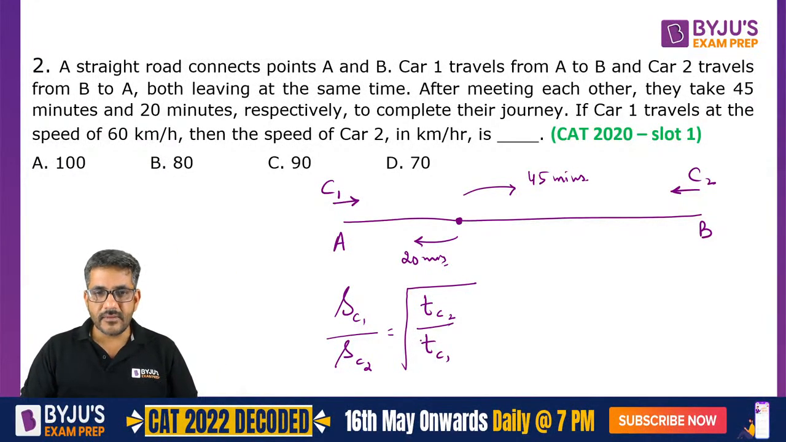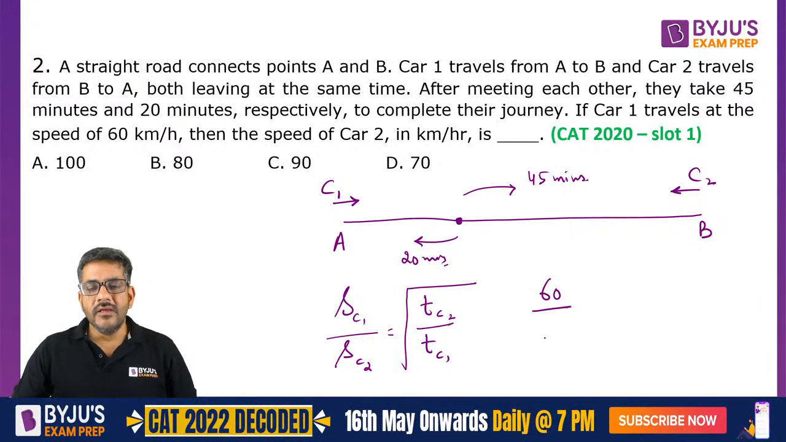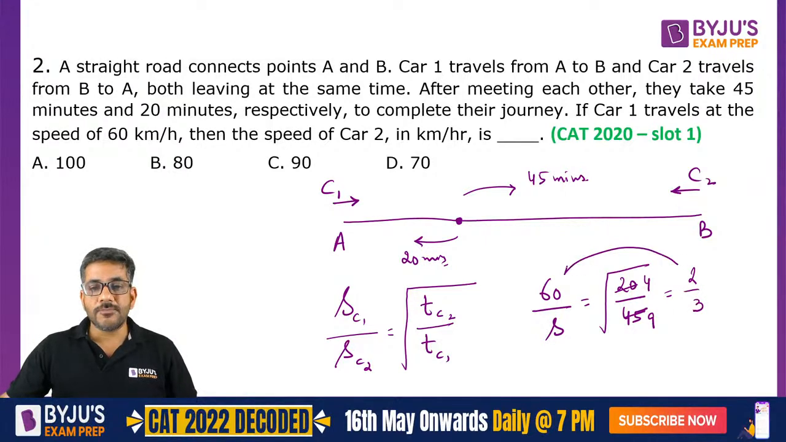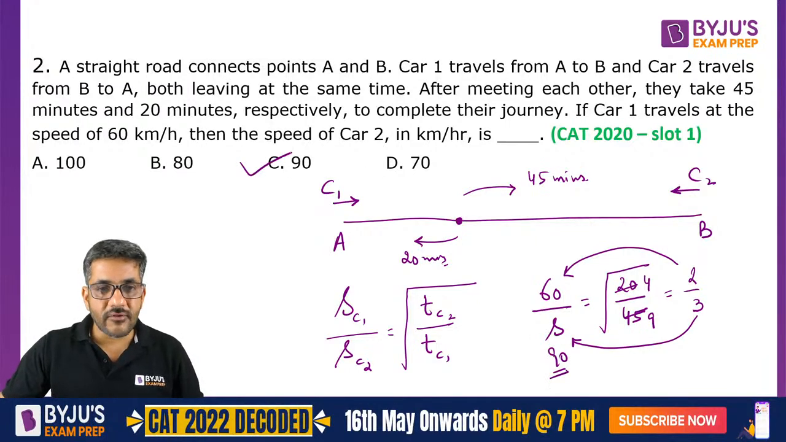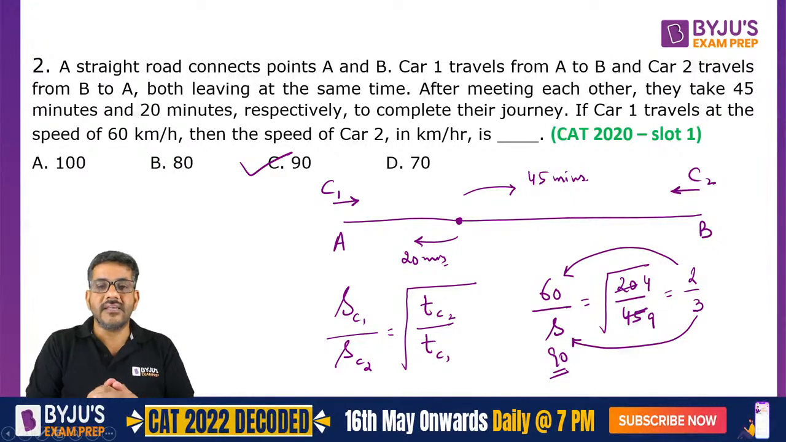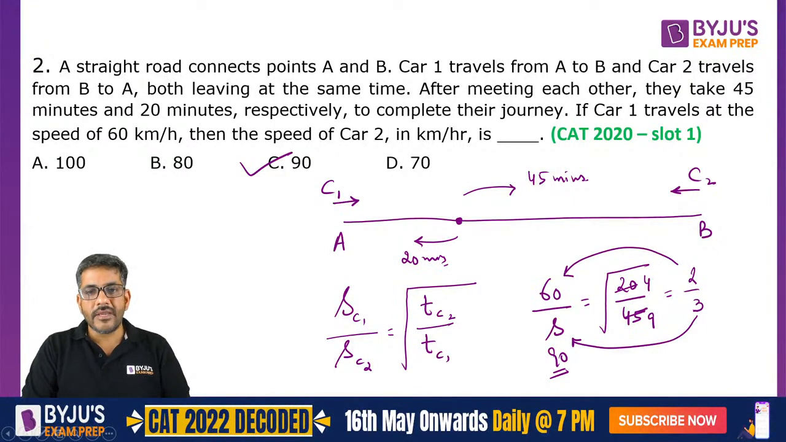So here I can say speed of car 1, which is already given to us as 60. Speed of car 2, let us say that is S that we have to calculate. It is square root of time of car 2, which is equal to 20, upon time of car 1, that is equal to 45. So 5 will cancel out, 4 and 9. Square root of 4 by 9 is 2 by 3. If 2 corresponds to 60, then 3 corresponds to 90, and therefore the answer for this question is option C, that is equal to 90. Okay, so 90 is the correct answer for this question.